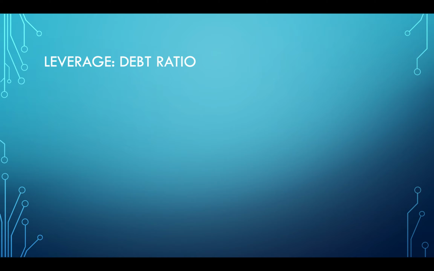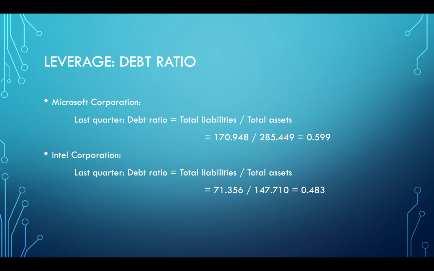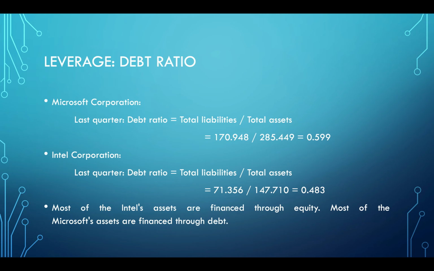And for leverage, we use the debt ratio. For Microsoft, the debt ratio, we use total liabilities divided by total assets, and we get the ratio is 0.599. And for Intel, this ratio is 0.483. And we can get the result that most of Intel's assets are financed through equity, and most of Microsoft's assets are financed through debt. That's because the ratio for Microsoft is more than 0.5, and the ratio for Intel is less than 0.5.